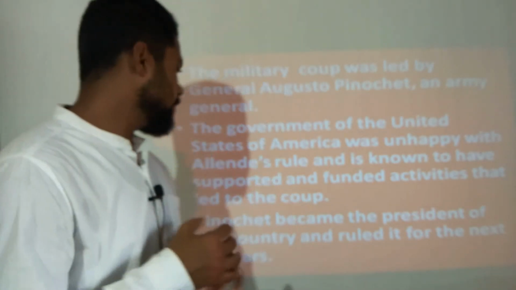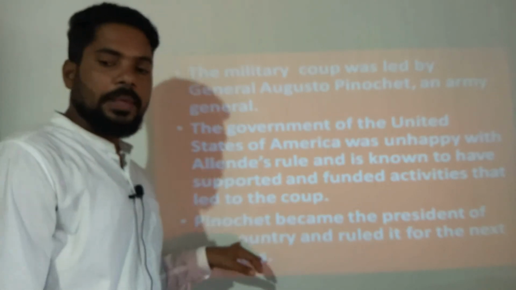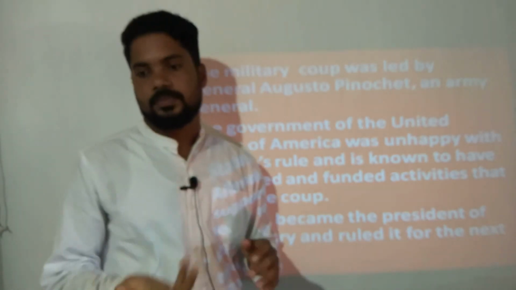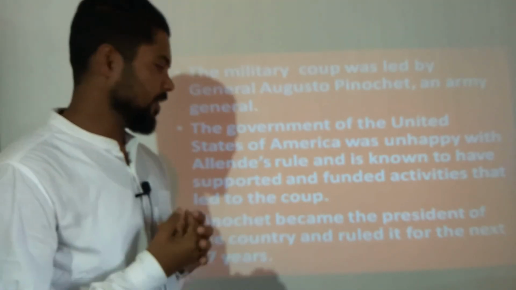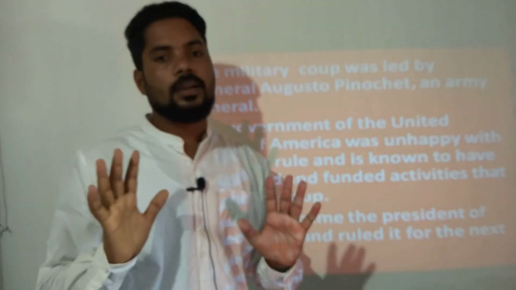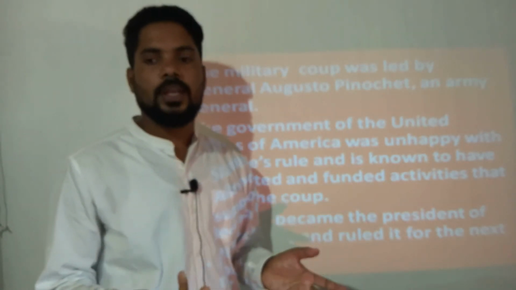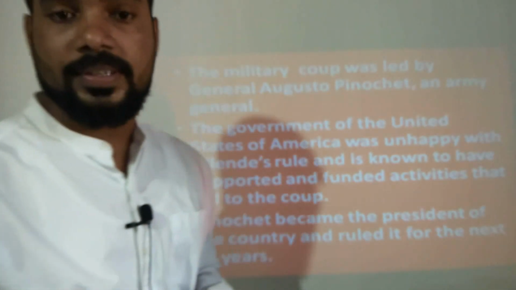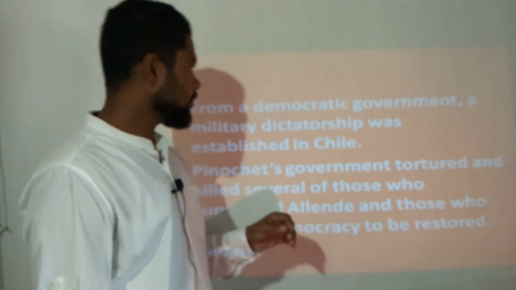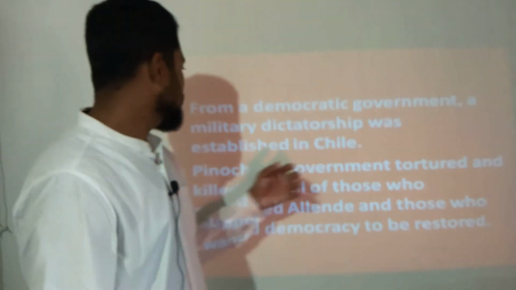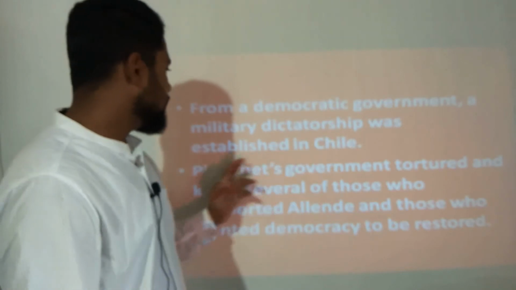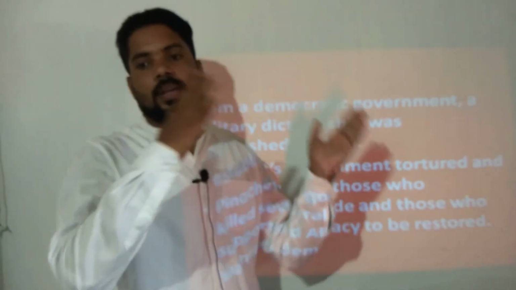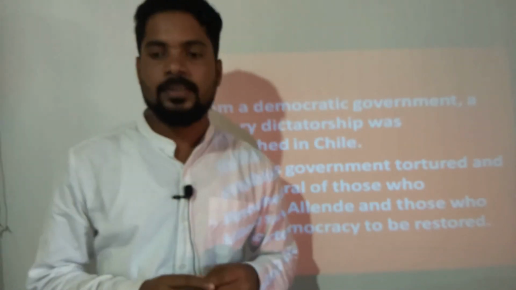Okay. Now Pinochet became the president of the country and ruled it for the next 17 years. Pinochet became the president of Chile and ruled there for 17 years. From a democratic government, a military dictatorship was established in Chile.